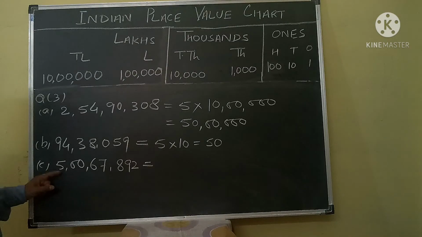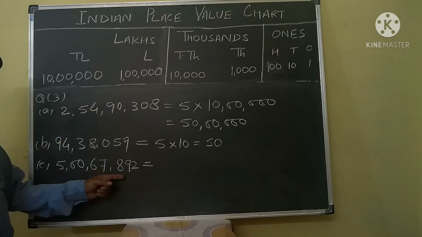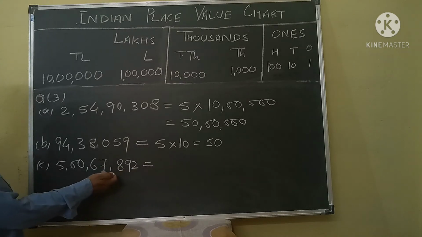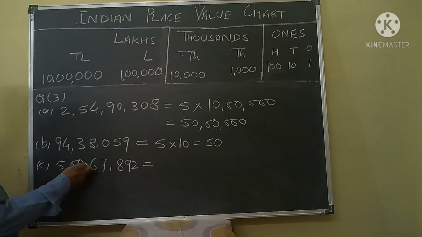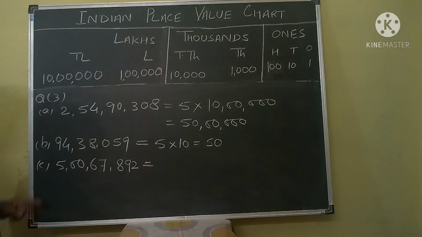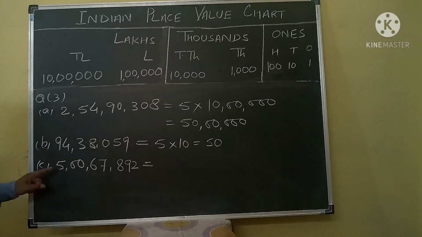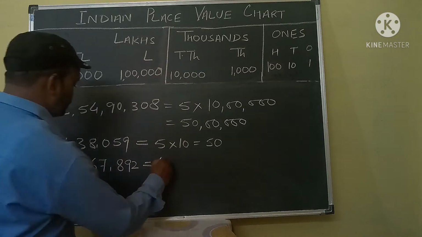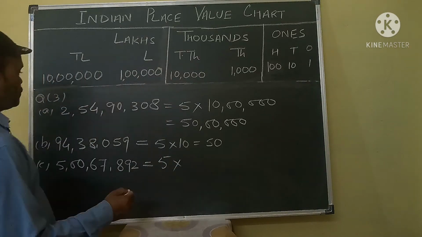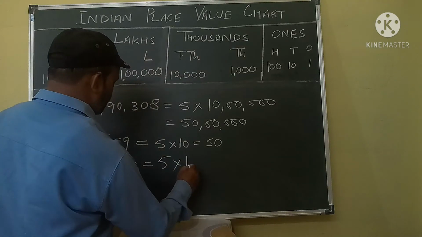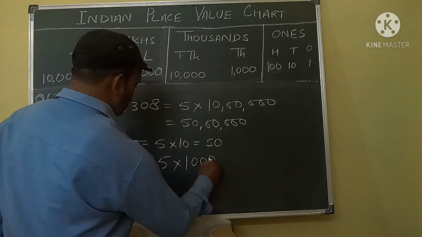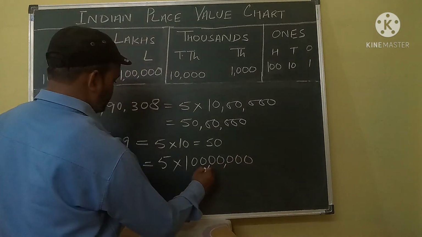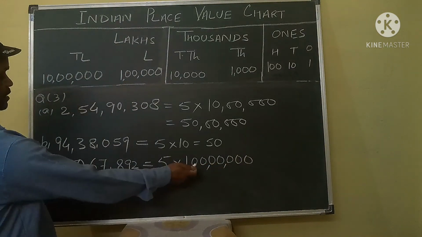place value of 5 in this number. This number you can read ones, tens, 100, 1000, 10,000, lakh, 10 lakh, crores. 5 is in the crores group. So what can you write? Place value of 5 is 5 into 1 crore.